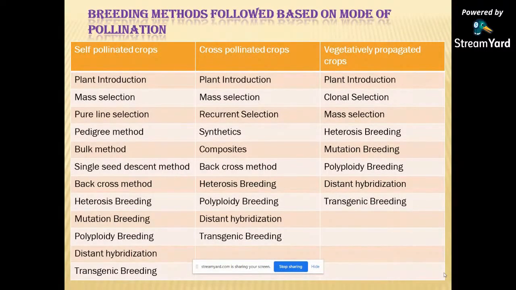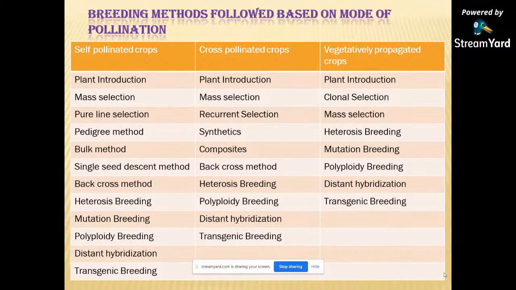In self-pollinated crops, the methods are plant introduction, mass selection, pure line selection, pedigree method, bulk method, single seed descent method, backcross method, heterosis breeding, mutation breeding, polyploidy, distant hybridization, and transgressive breeding.